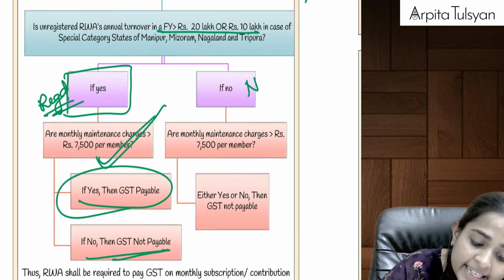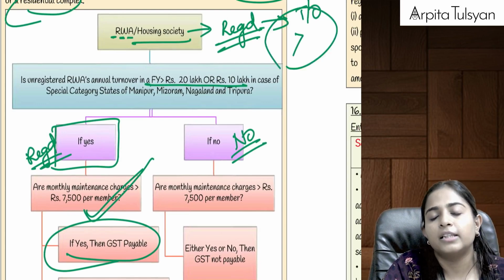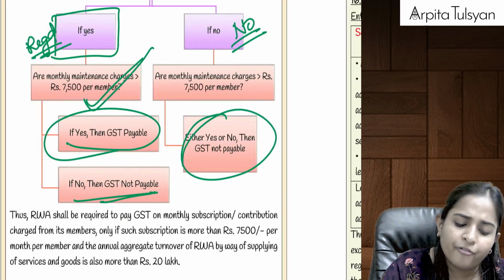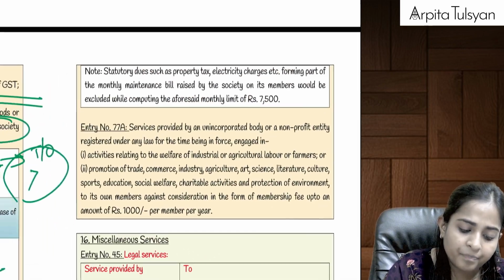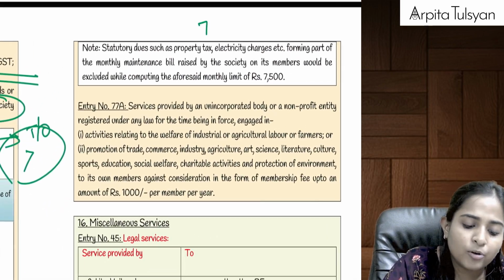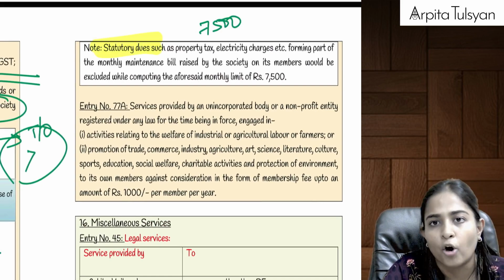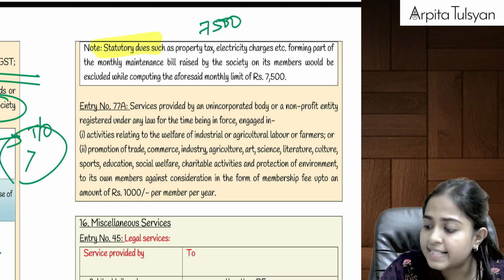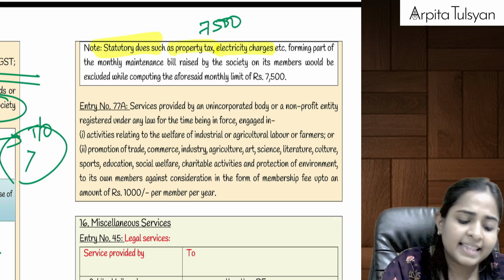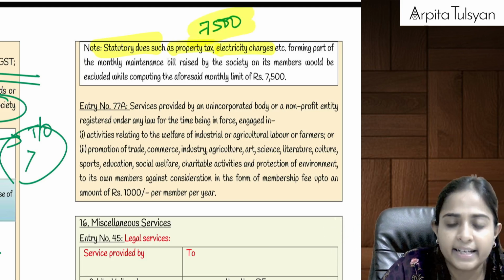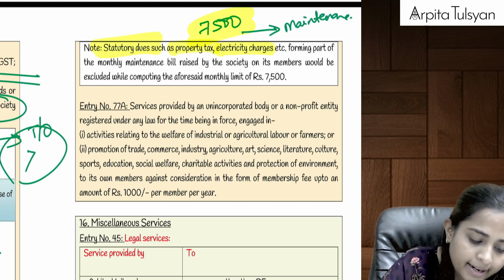But if the entity itself is not registered, means its turnover does not exceed the threshold limit for registration, then whatever be the maintenance charges, GST is not at all payable. And yes, whenever you are calculating the 7,500 limit, statutory dues are not included, like property taxes, electricity charges, which the society will collect from us and pay to the government. In the 7,500, purely the maintenance will be included, right?